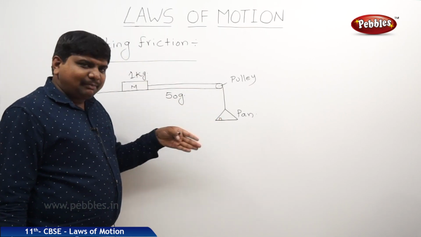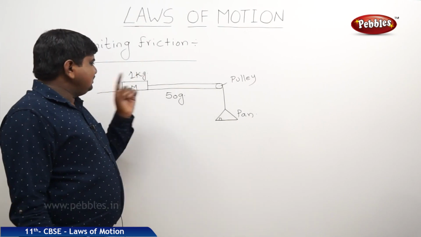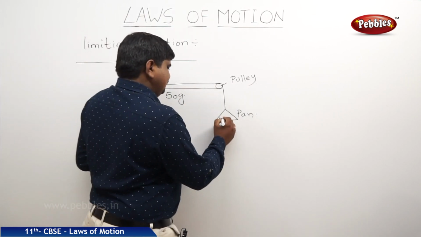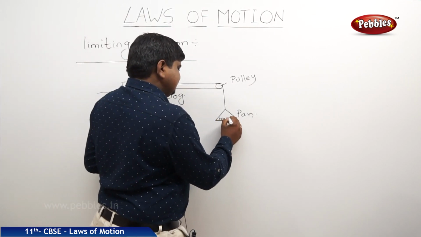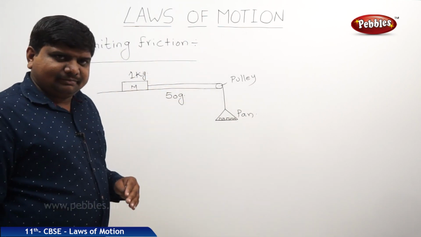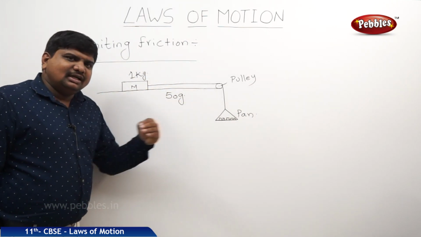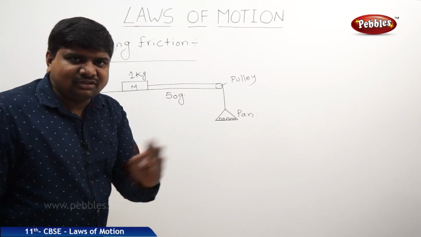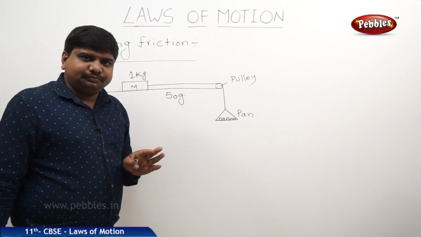The force I am adding should be more than this 1 kg force. Then only the body will move. So I keep on adding weights like this. Up to some weights, exactly equal to the nearest of the 1 kg, like 1000 grams or 1050 grams, the body won't move.